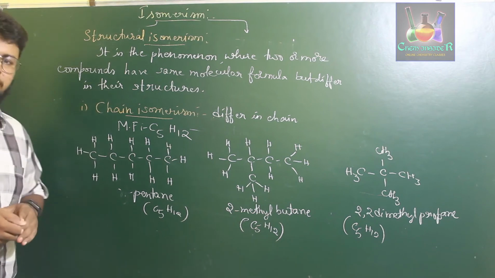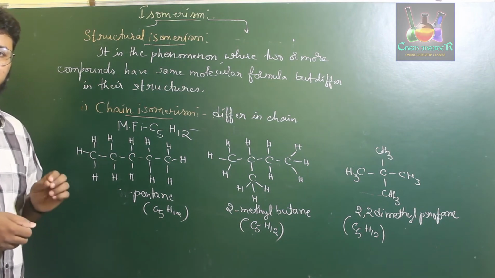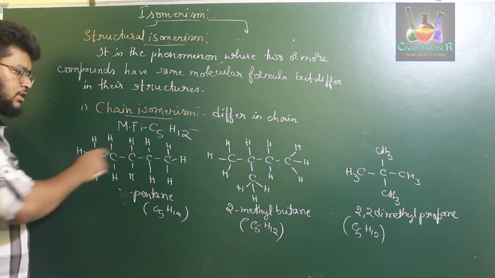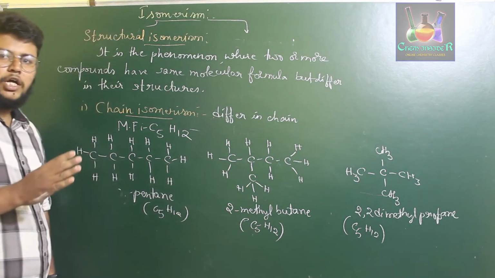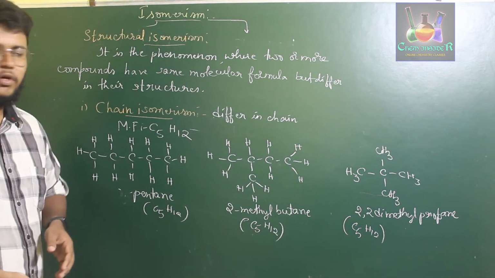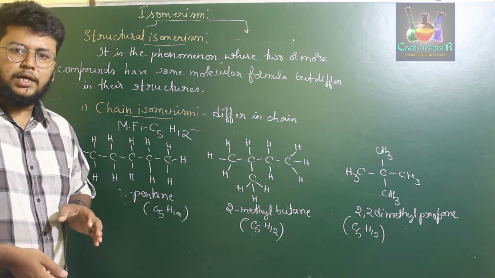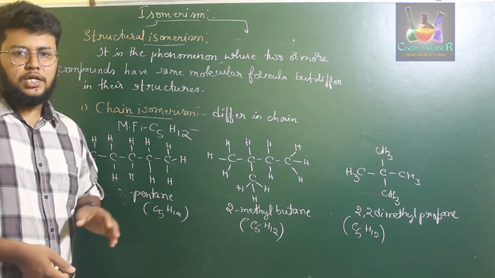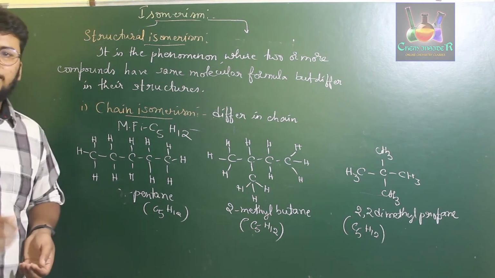Chain isomerism is the phenomenon where two or more compounds have the same molecular formula but differ in the number of carbon atoms in their parent chain. In this compound, we have 5 carbon atoms in the parent chain. In this particular compound, we have 4 carbon atoms in the parent chain. In this compound, we have 3 carbon atoms in the parent chain. So this is about chain isomerism. Next, we'll discuss position isomerism.